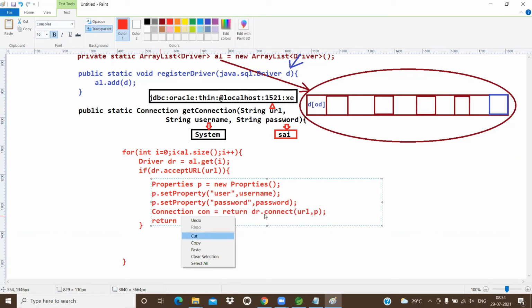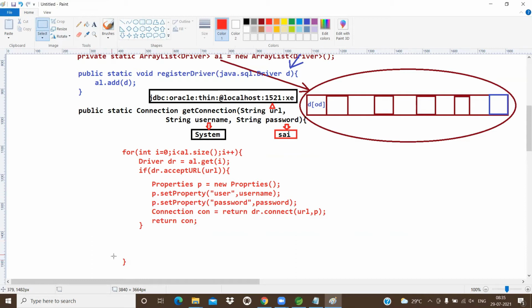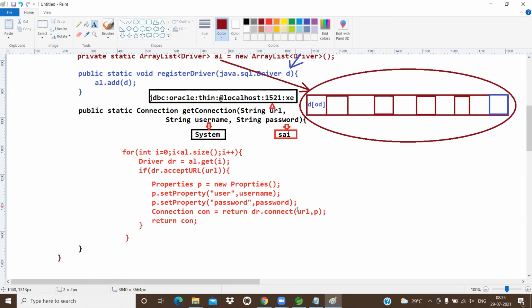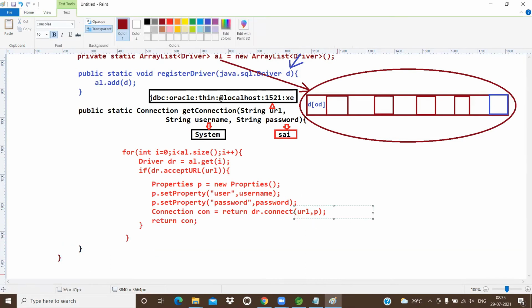And finally returns what, guys? Con. Finally returns con. If any problem is raised, it will throw an exception. So this is the coding actually we have. In the connect method only, it will check for the URL and password. Whatever the URL we are passing, that URL is replaced here. P means username and properties.